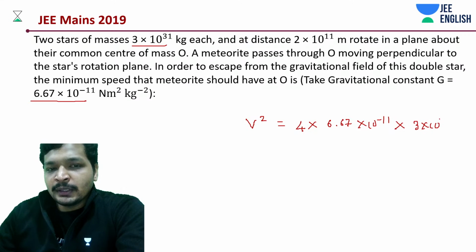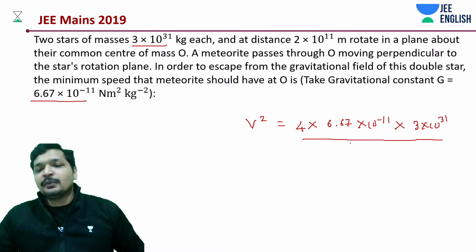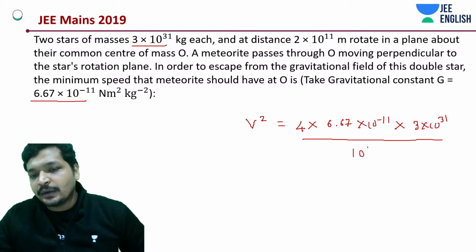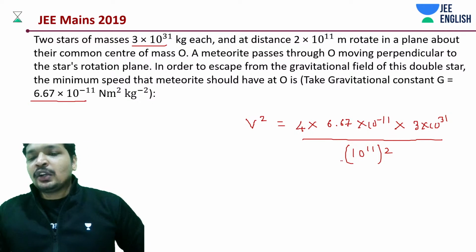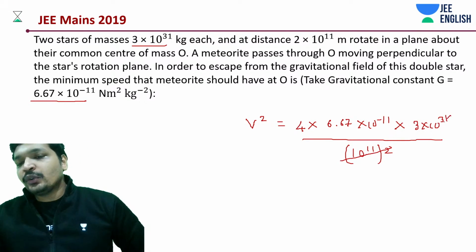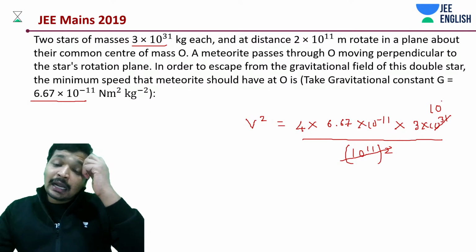Sorry, 3 into 10 to the power 31 kgs, divided by r square. R square was how much? 10 to the power 11 whole square. That's going to be 10 to the power 22. 10 to the power 22 cancelled, it gives you 10 to the power 9.